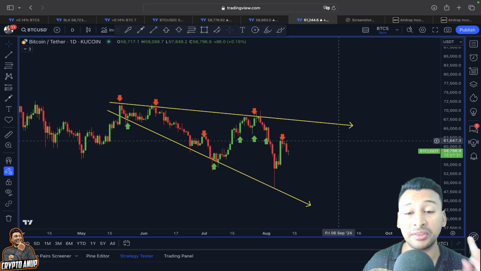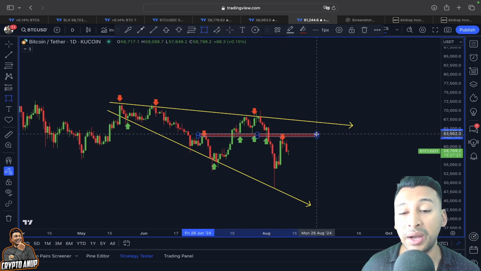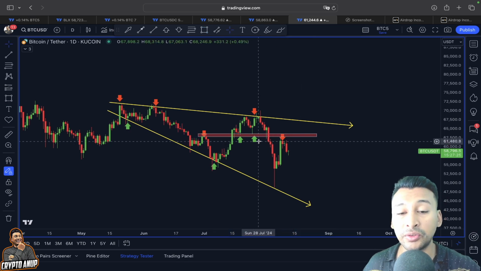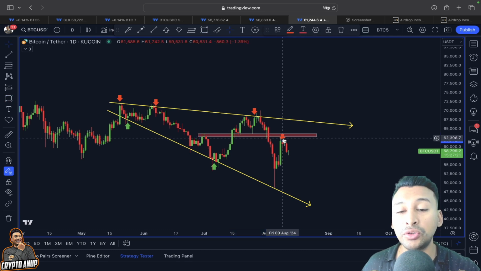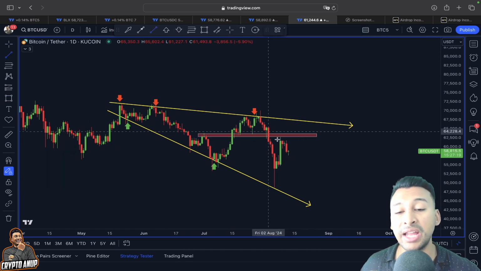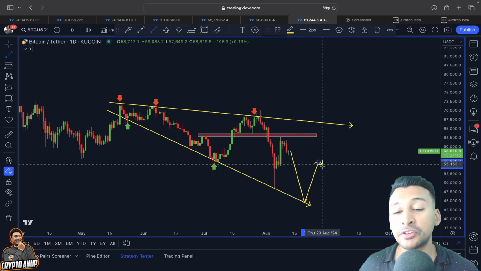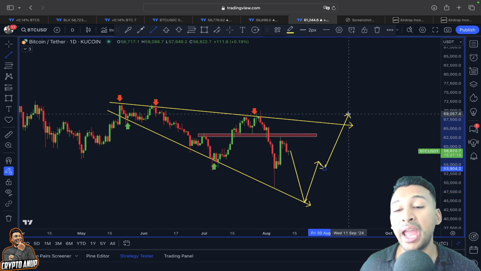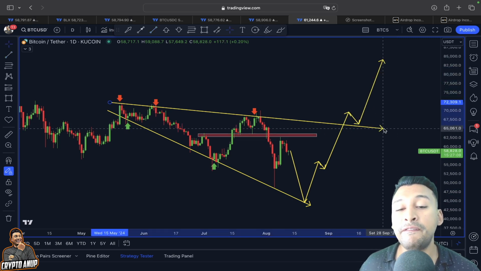So in our case, we are facing resistance around 61 to 63,000. But what I want you guys to do is simply zoom out a little bit. Even if this results in another continuation like this, that could be just a buying opportunity, and right after that I'm expecting the price of Bitcoin to turn very, very bullish.